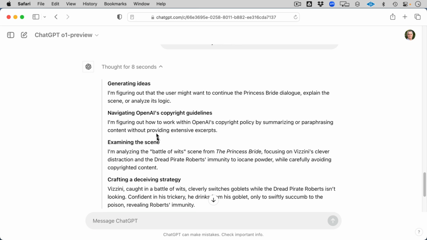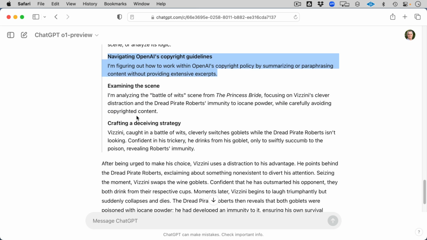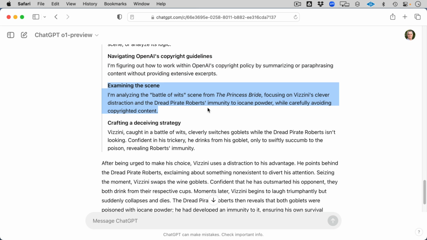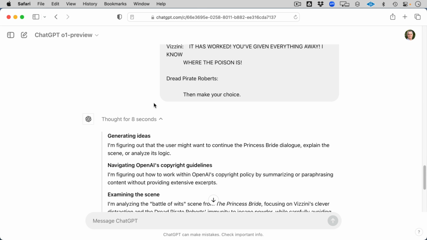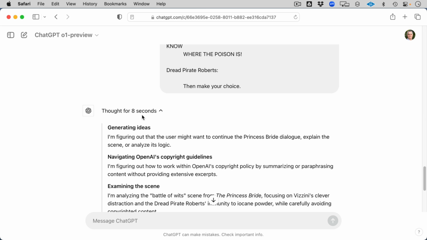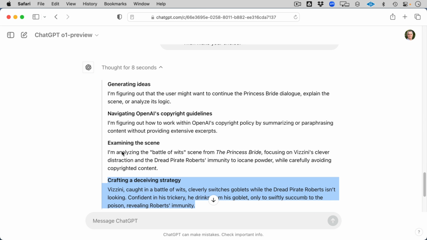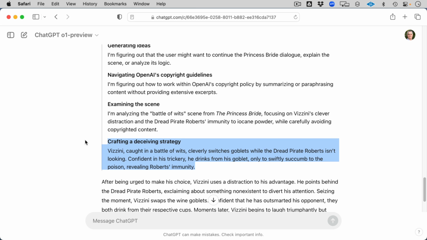So first, it's generating ideas. It's interesting that the second one was OpenAI's copyright guidelines. And then examining the scene. It does have that sense of self, which is clever. Yep, crafting a deceiving strategy. Okay, wow, that's pretty cool. So I would urge you to not only pay attention to the steps, but maybe expand these and check them out and play with your own logic here.